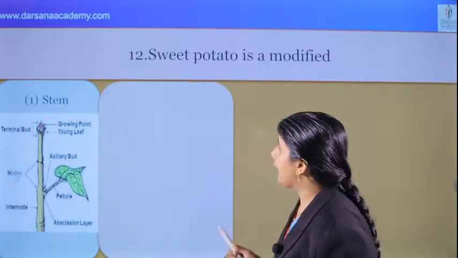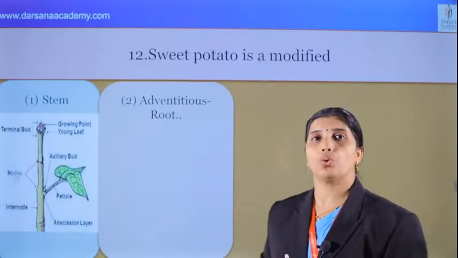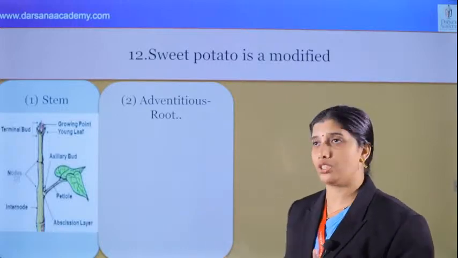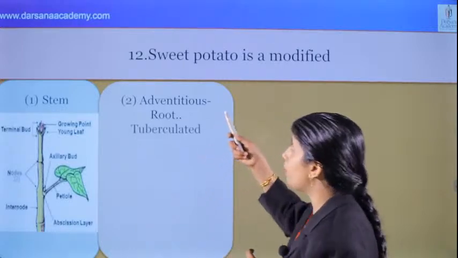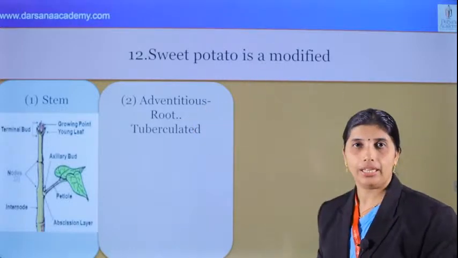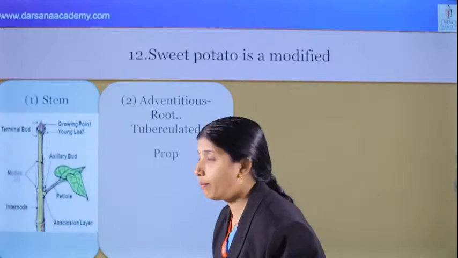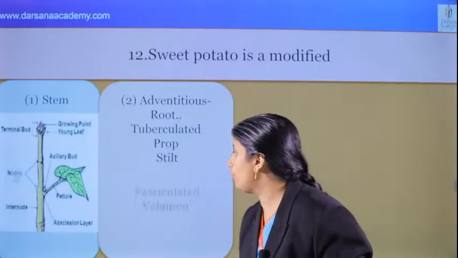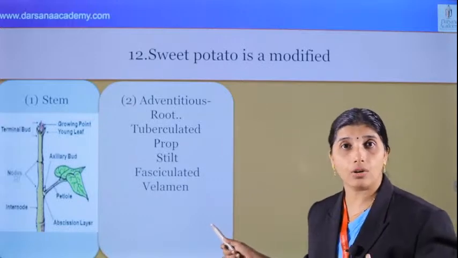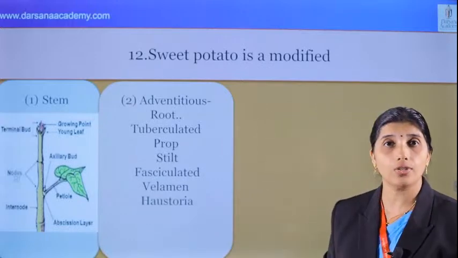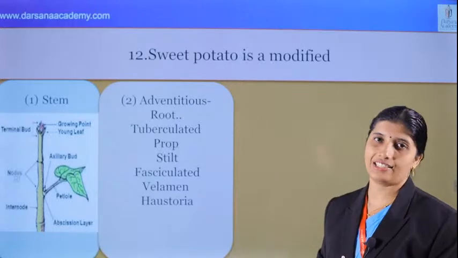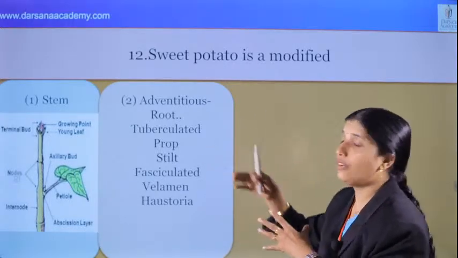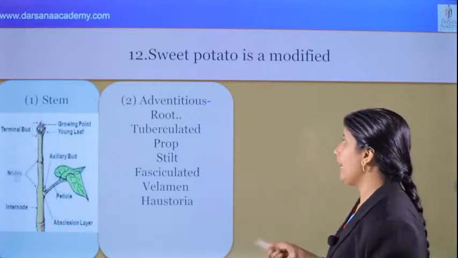And next we can see adventitious root. What about adventitious root? Roots formed other than from the radicle. There are modifications also there. We can see that tuberous is sweet potato. Yes, that is correct. Prop root is adventitious root and stilt root is also adventitious root. Fasciculated and velamen roots are also adventitious roots, and haustoria is also adventitious root. Yes. We know that sweet potato is the adventitious root. That's the answer.